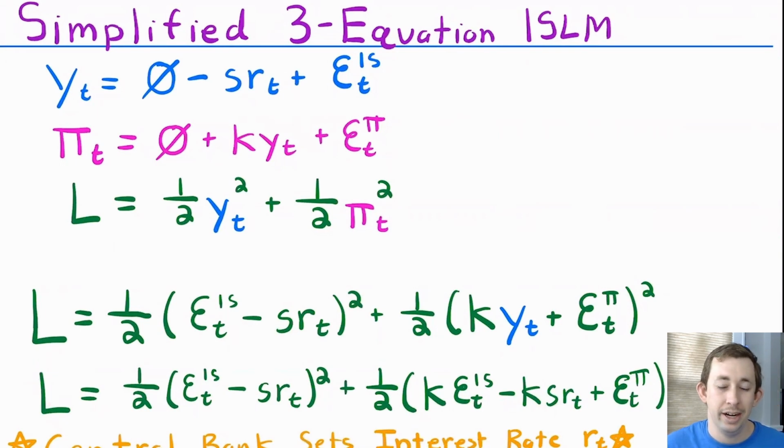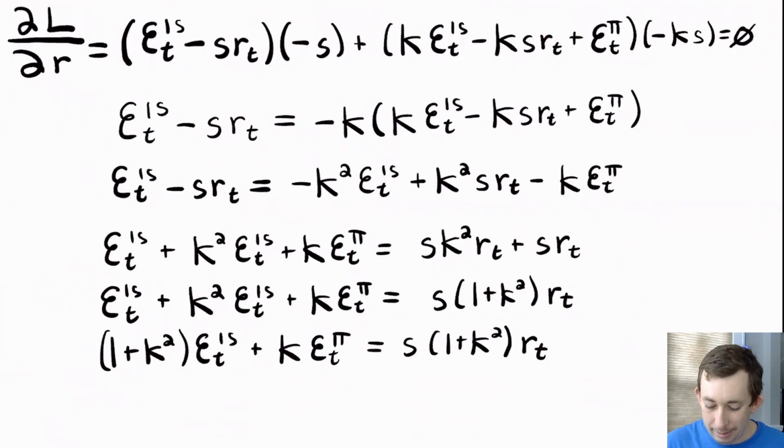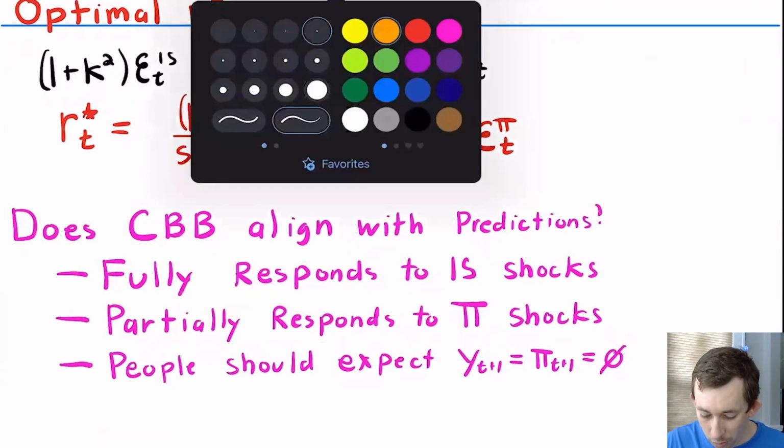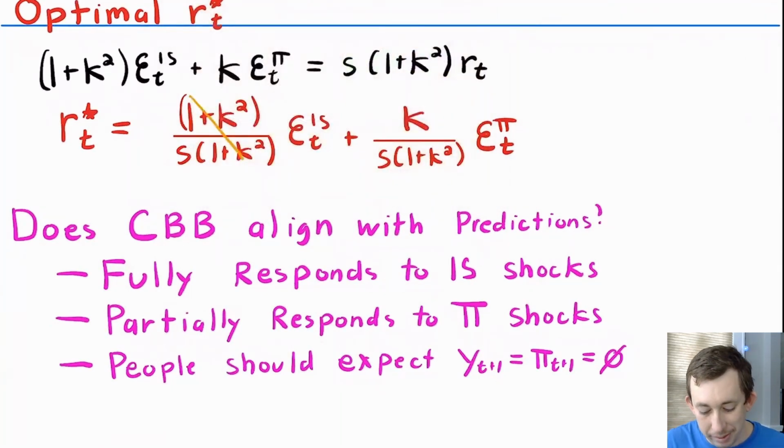And we can think about, all right, how do we determine from this loss function what the central bank is going to do in terms of the interest rate? Well, we know that the central bank is setting the interest rate r, so I can take the derivative of this loss function with respect to r, and that should tell me what my ideal interest rate, or my r star, is. So let's go ahead and start doing that. I'm just going to take the derivative. It's going to be sort of messy, and then I'm just going to simplify. I'm simplifying all the way down until I get to my optimal interest rate. My optimal interest rate is just going to be 1 plus k squared over 1 plus a squared. So maybe I'll take this out just to make it a little easier to read.